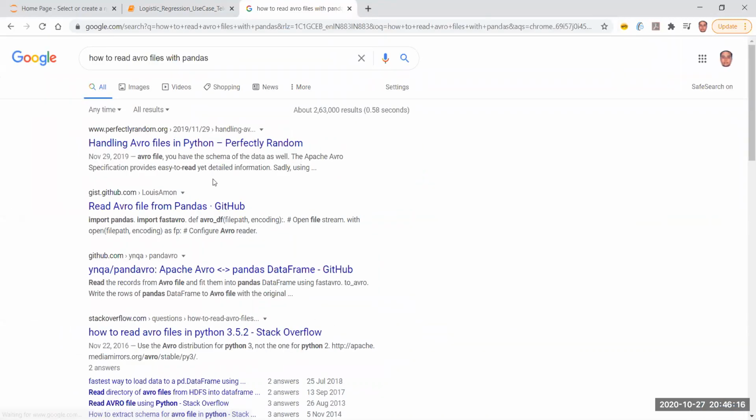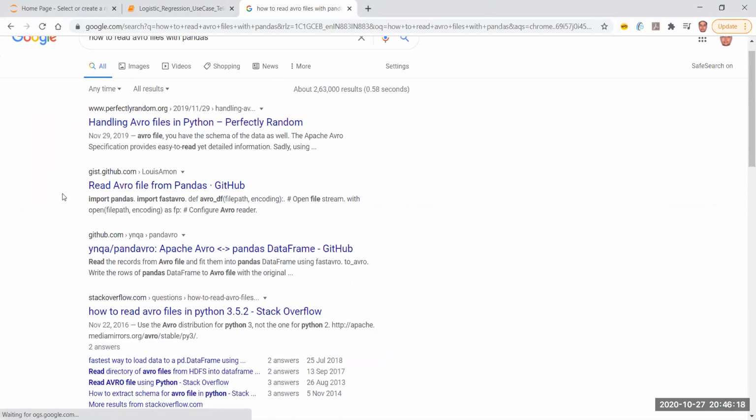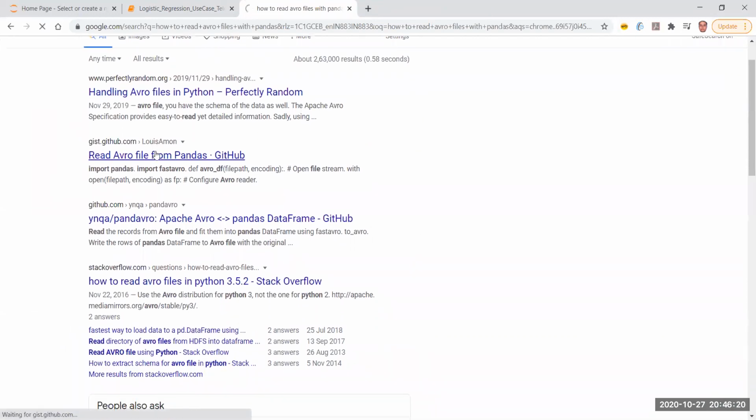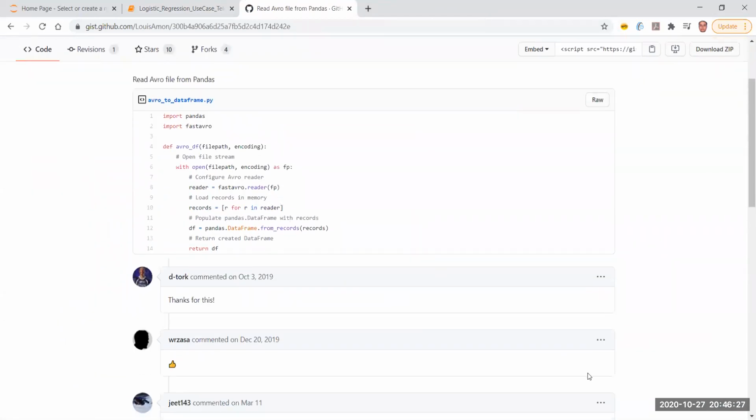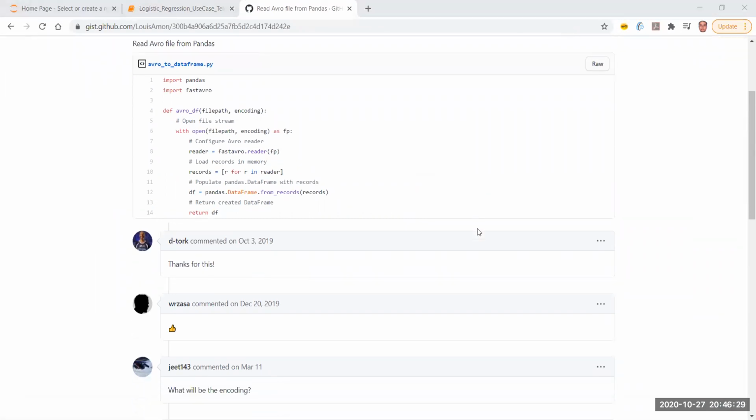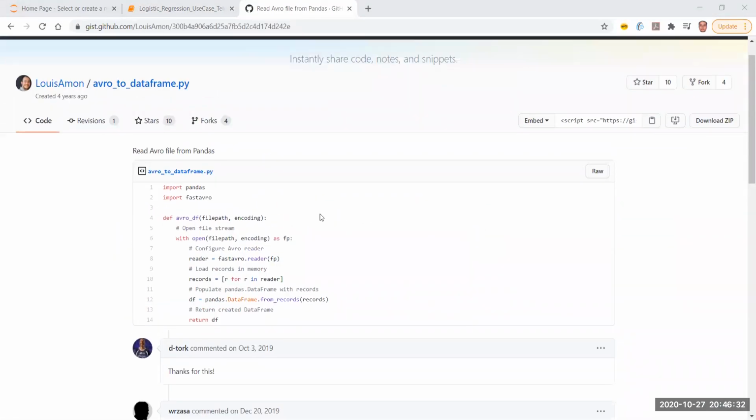So I believe, no, I think it is there. Although I've not done it directly because I use Spark to process it, and then I convert it like this. So yeah, it is there. So you see, there is pandas, there is the FastAvro library, and we are able to open it using this FastAvro.reader function. It is able to read the file, right? FP is the file path, and then it is able to read it inside a variable called records.